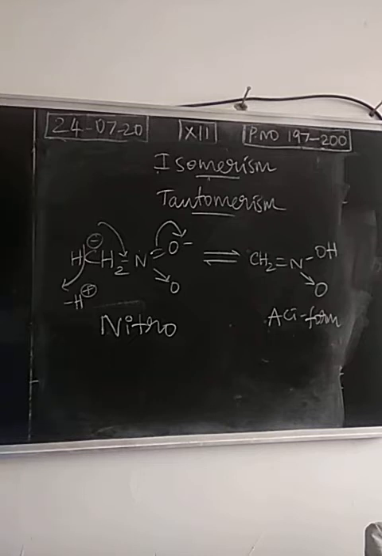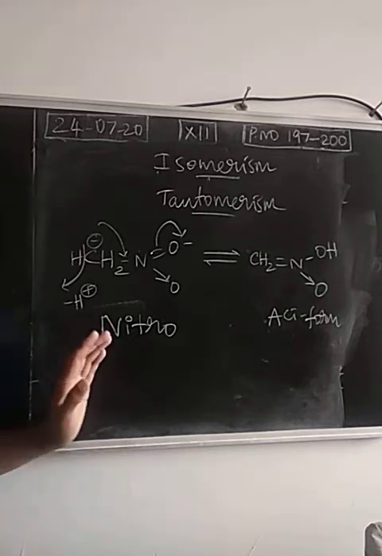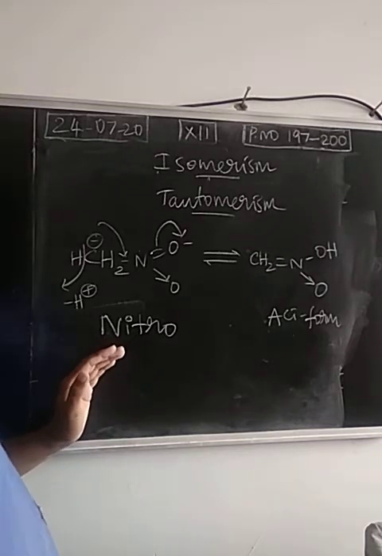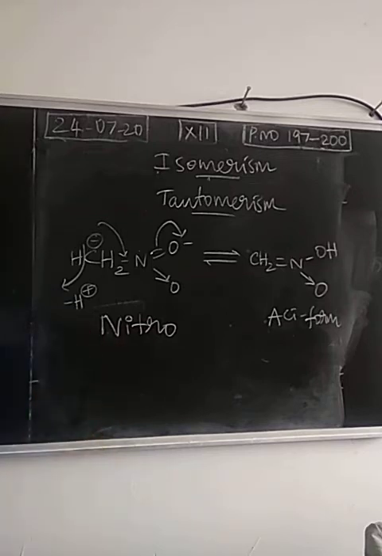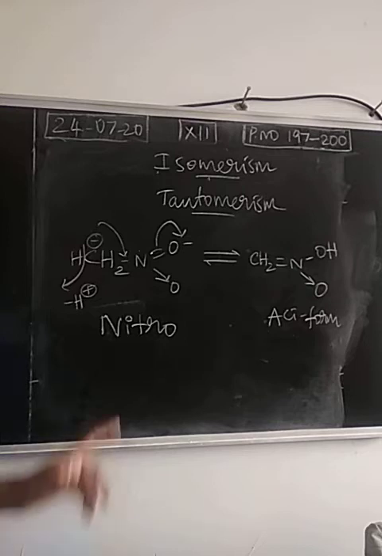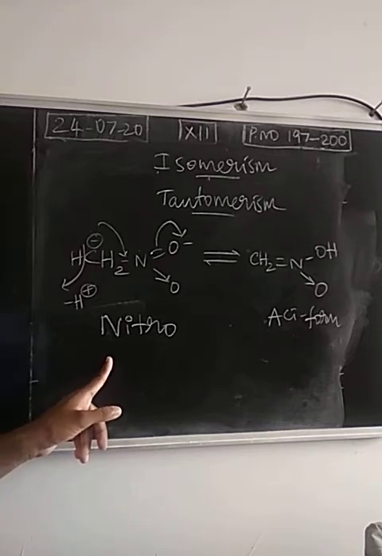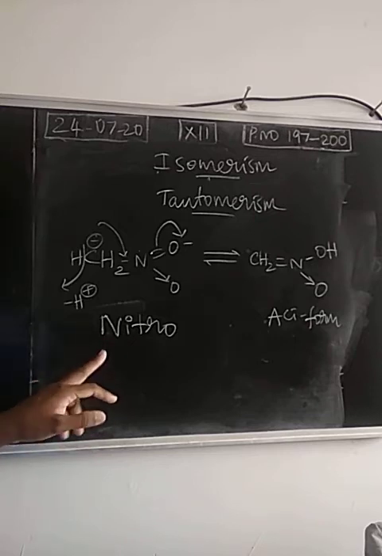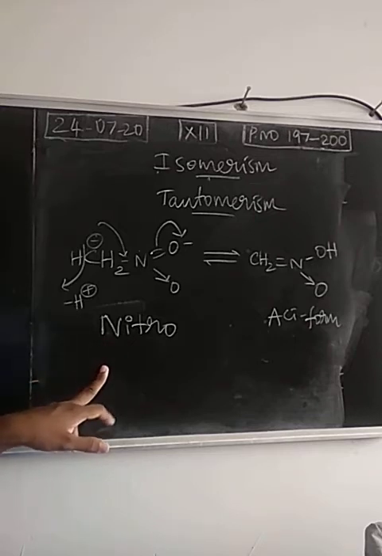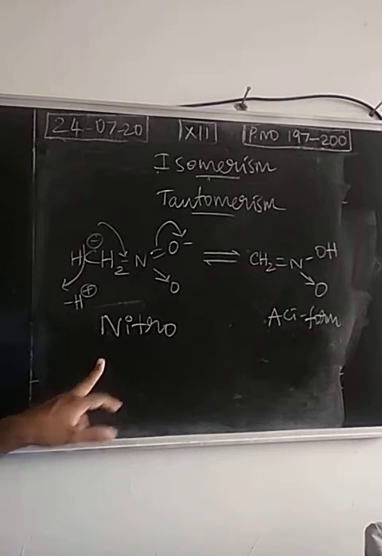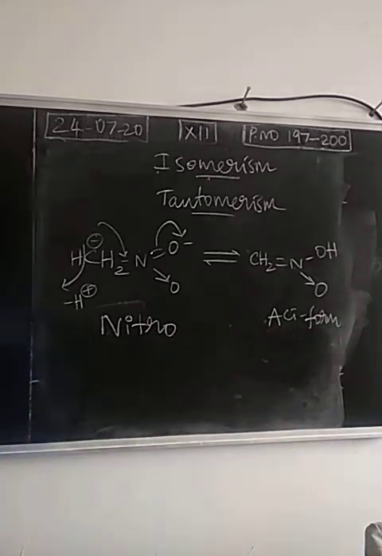A tabular column is given on page number 199. When we compare the acidic property, the nitro form has less acidic character, but the aci form has more acidic character. Since it has acidic nature, it can react with bases. So when we dissolve the nitro form of the compound, the dissolution process will be slow, but the aci form will dissolve easily in sodium hydroxide.